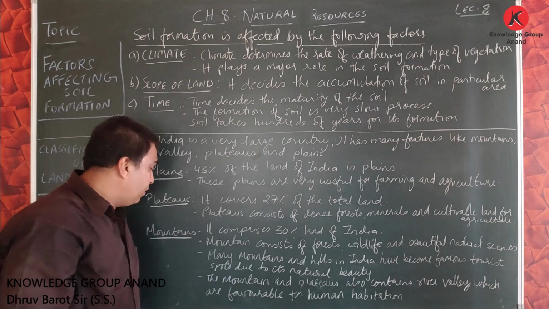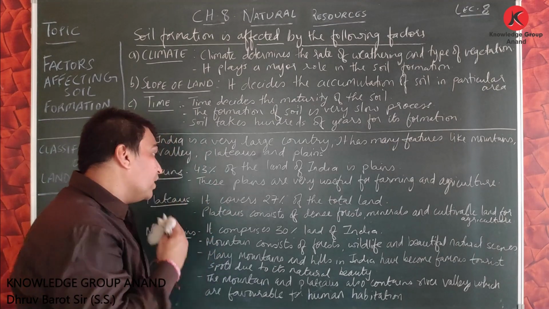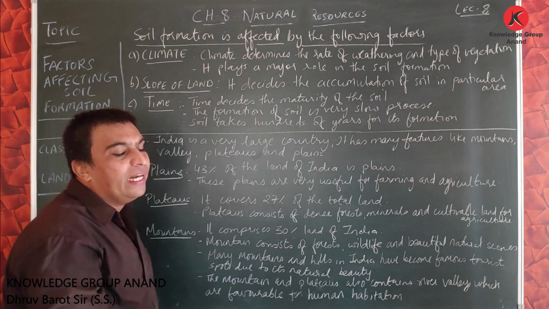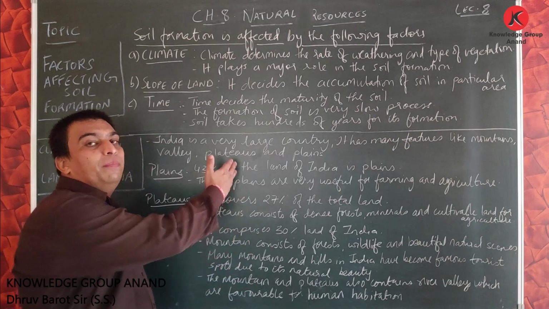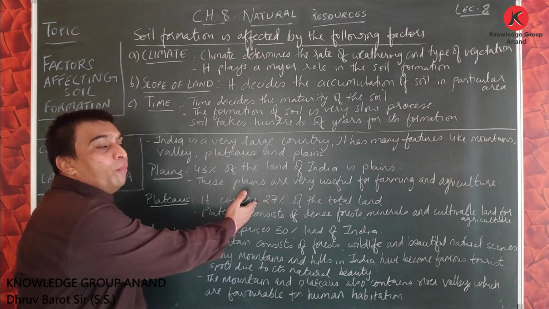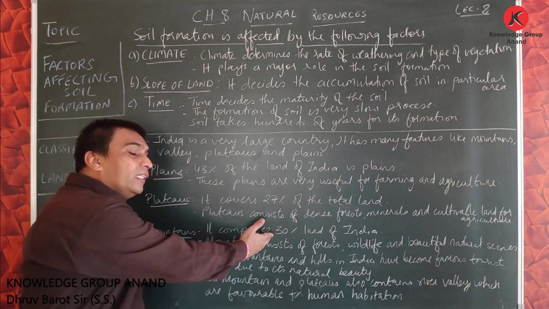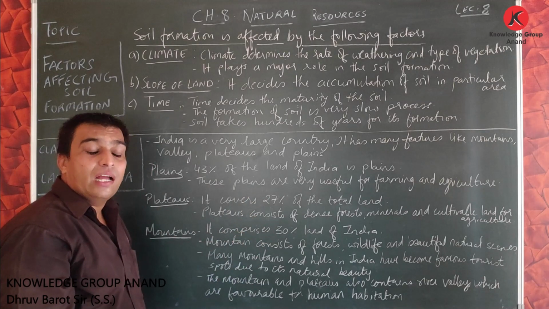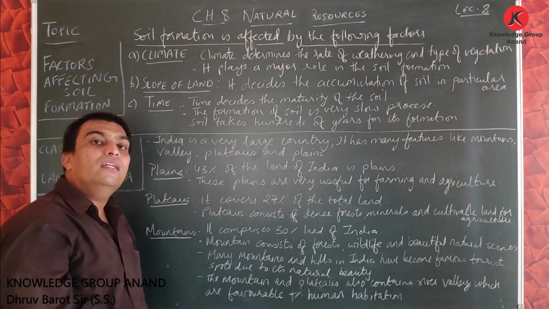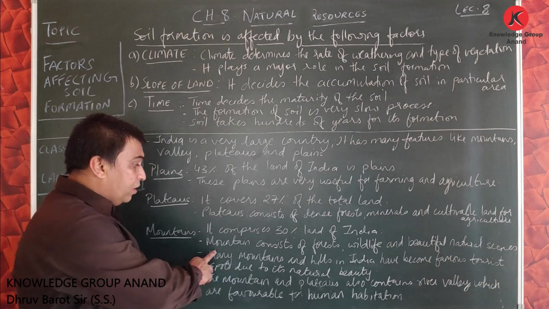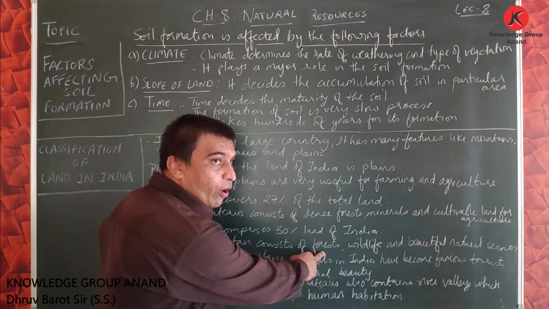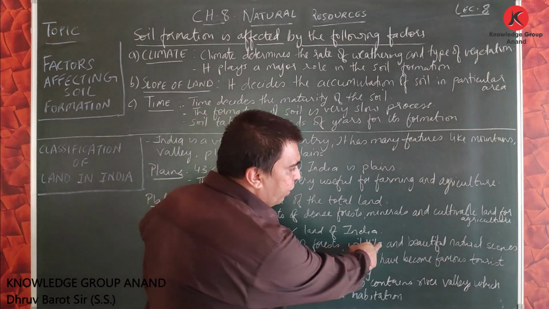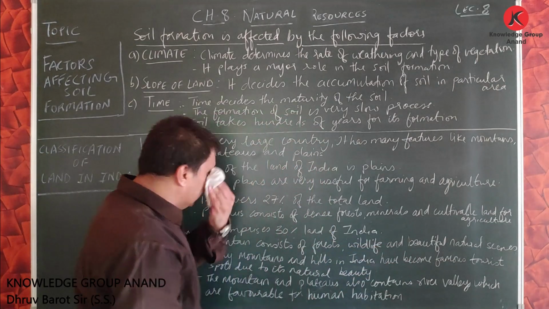Another is mountains. It comprises 30% of the land of India. Like 43% of plain and 27% of plateau region, 30% of the total land of India is covered by the mountains. Mountains consist of forests, wildlife and beautiful natural scenes.